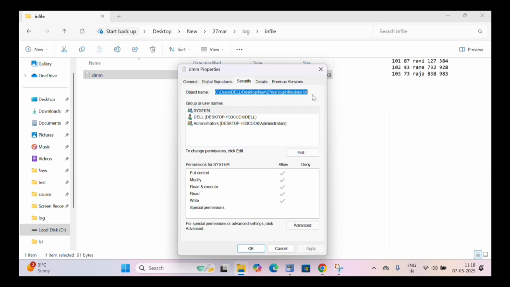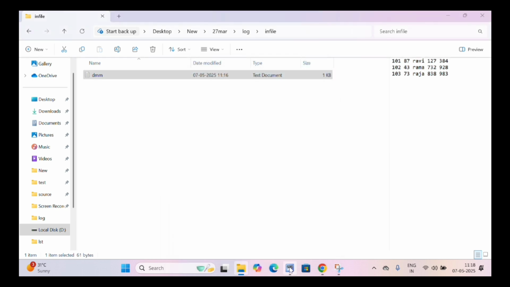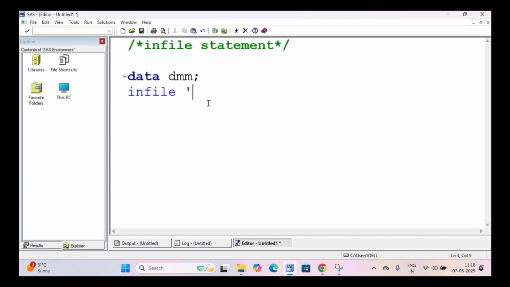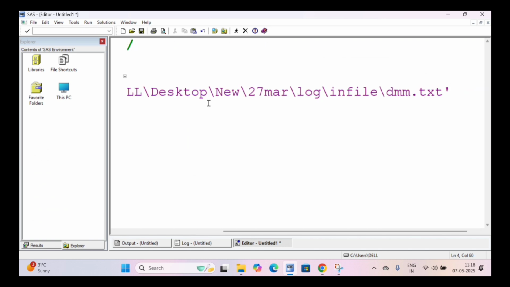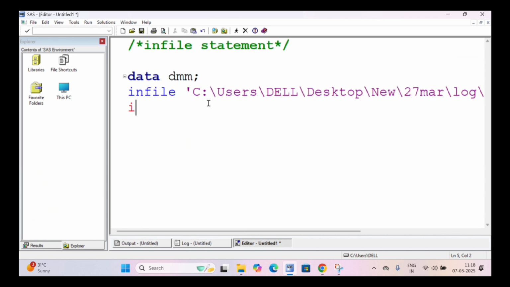So it is displaying .txt. Okay, our text document extension is .txt. Copy this, close this, and I'm pasting here. Semicolon. Then input, we have to give what we have given: ID, then age, after that name.